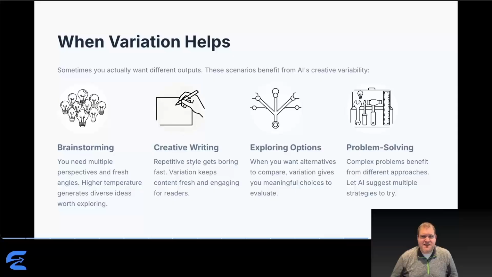If AI shows you the same solution three times, you haven't really explored options. You want multiple strategies to evaluate trade-offs. Problem solving on complex challenges benefits from different approaches. There's rarely one right answer. Let AI suggest multiple strategies and frameworks. The theme: in creative and exploratory work, consistency actually limits value. You want possibilities you wouldn't generate yourself, and that requires allowing variation.